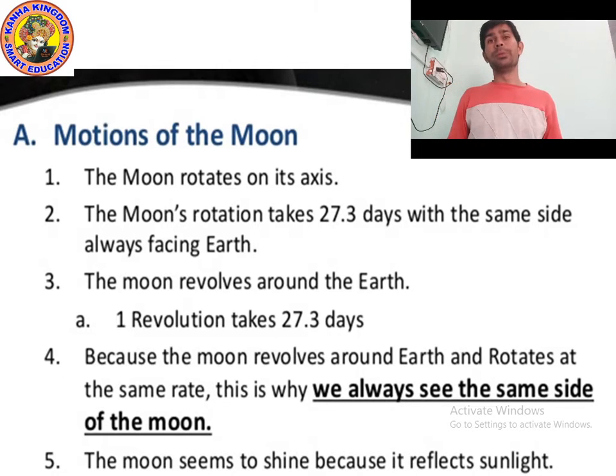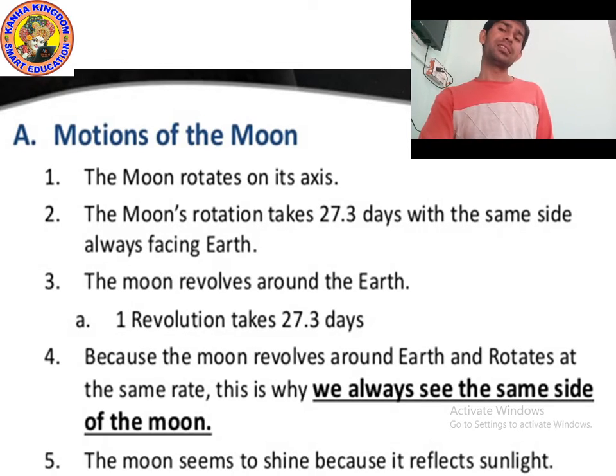Yes, the moon. So kids, do you know that the moon does revolution and rotation both? Because we know that the sun also does revolution and rotation, so the moon also does.